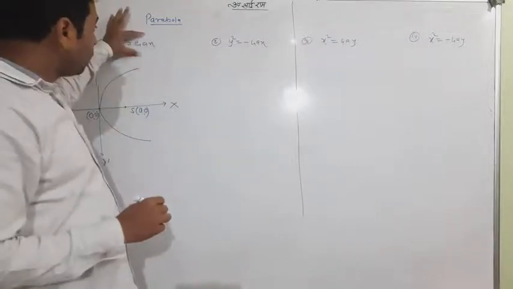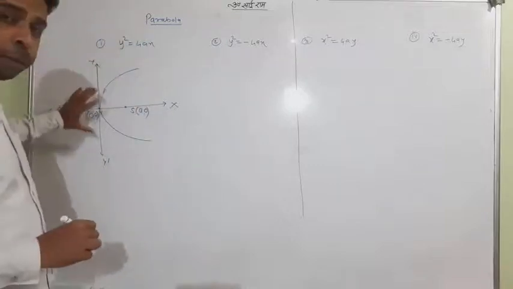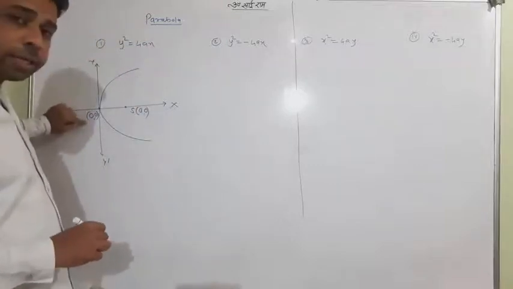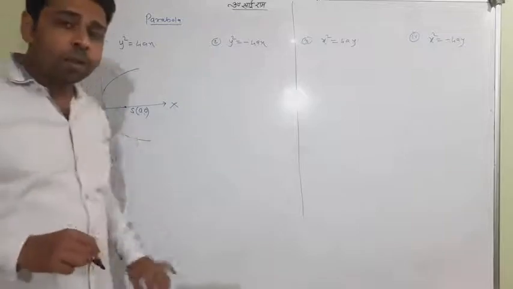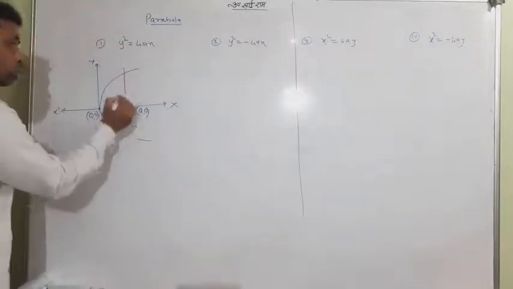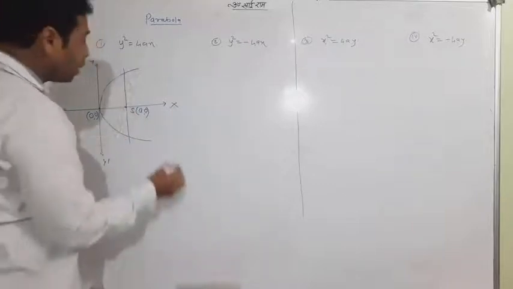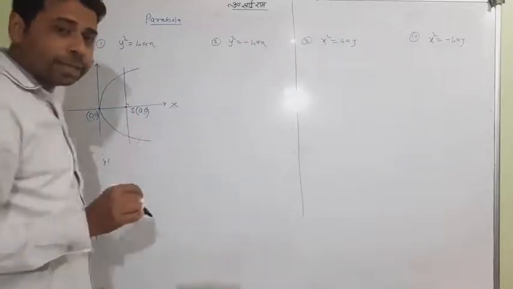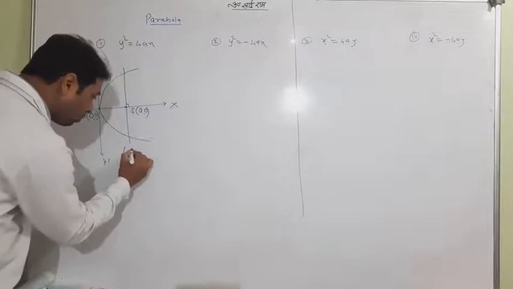For this particular parabola, this is a specific picture. The origin is the vertex and (a,0) is the focus, and this is the line which passes through the focus and is perpendicular to the x-axis. It is called the latus rectum.